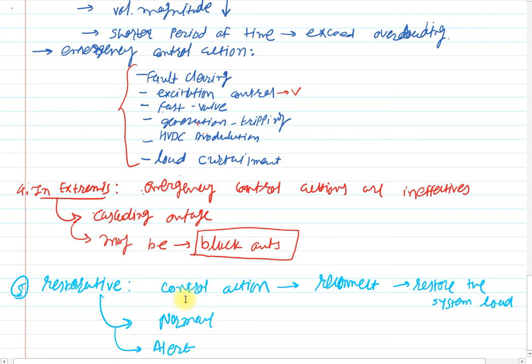The restorative state means you can take the control action, the corrective action, reconnect, rejoin, and restore the system load. And based on the system condition, it will transfer to the normal or alert one. Clear? So I hope you have clearly understood the basic introductory portion of power system operations. Clear? How it will work.